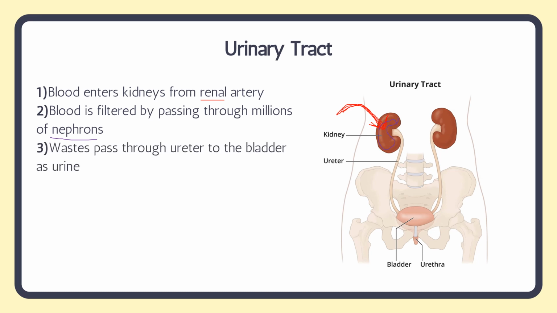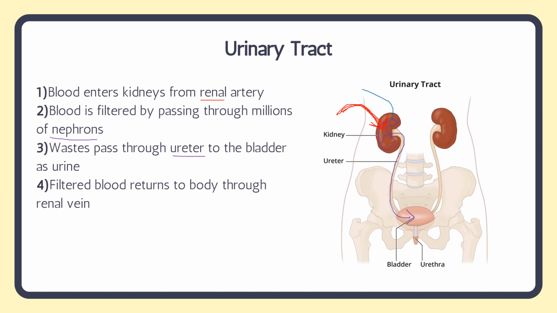The waste passes through the ureter to the bladder as urine. So the wastes that were in the blood, such as ammonia, pass down here through the ureter into the bladder. Then the filtered blood, the blood that has had the waste removed, leaves the kidney and returns to the heart via the renal vein.